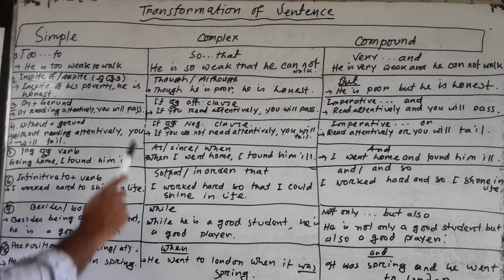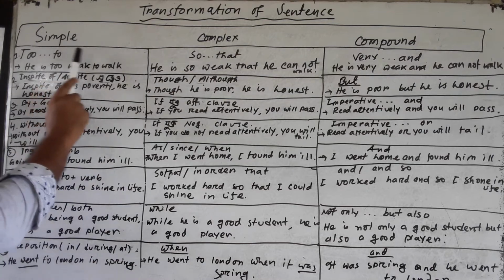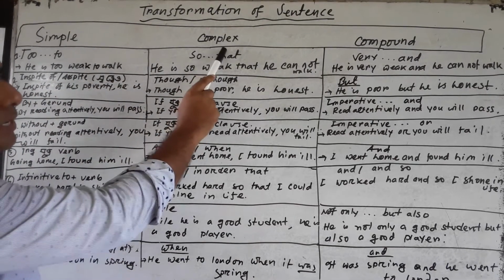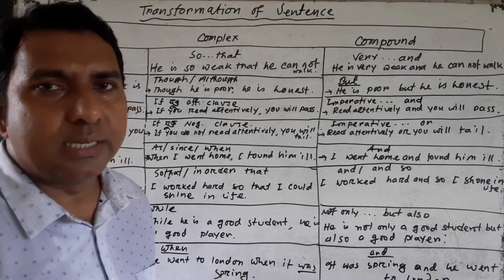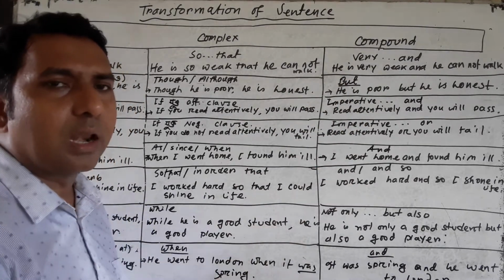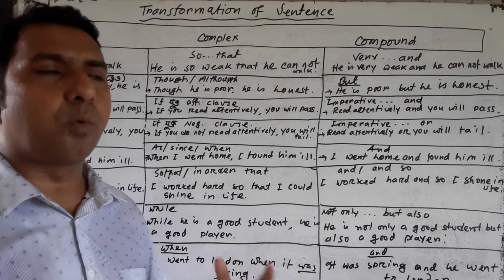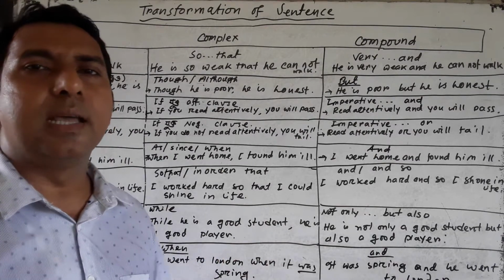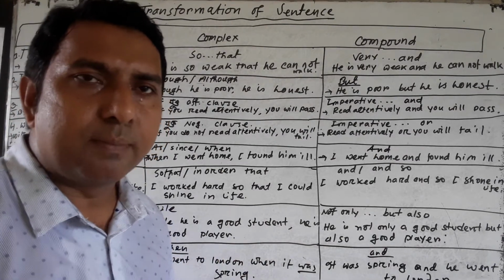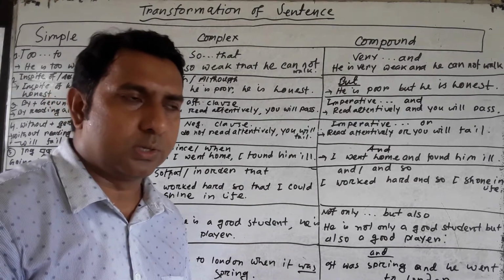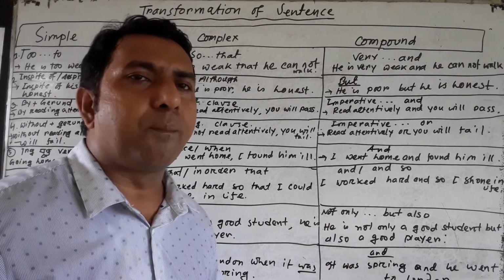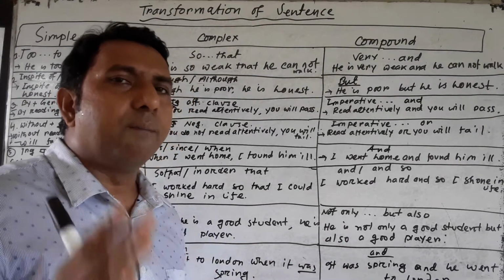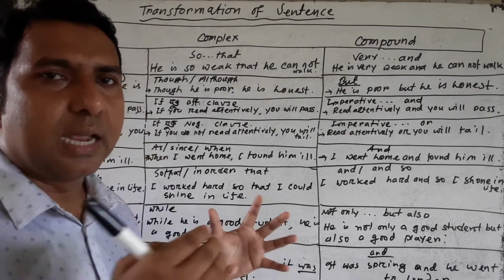In the first column I have written simple sentence, in the second column complex sentence, and in the third column compound sentence. In every column I have given the most important rules. Today I have discussed the 8 most important rules of simple, complex and compound sentences at a glance.